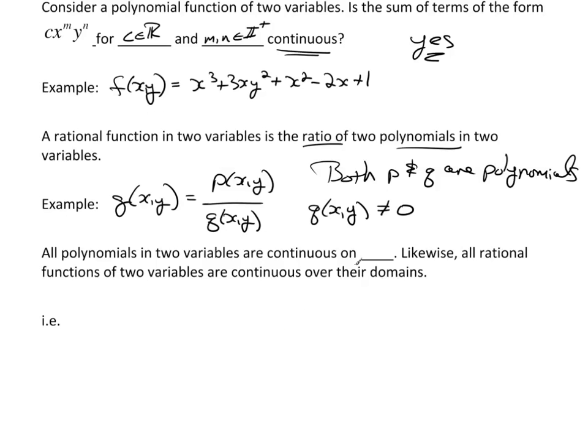All polynomials in 2 variables are continuous on R2, and we see R2 here because I have x and y. So it's continuous over its domain. And likewise, all rational functions of 2 variables are continuous over their domain.